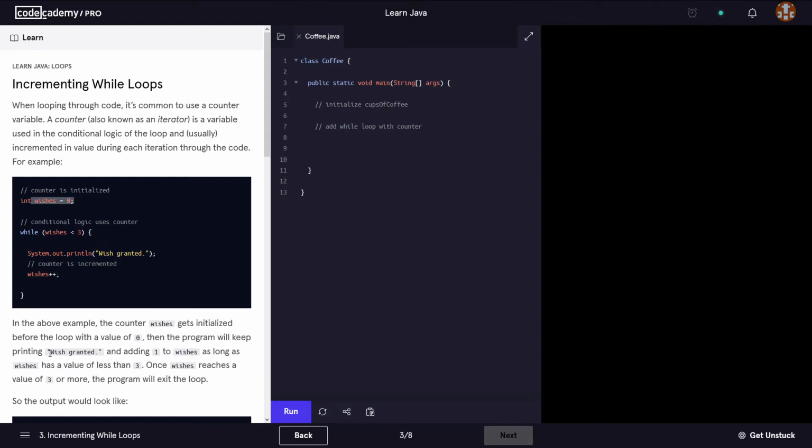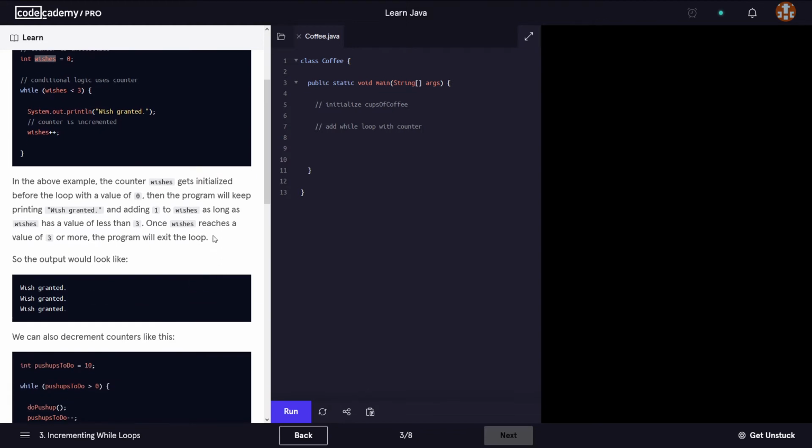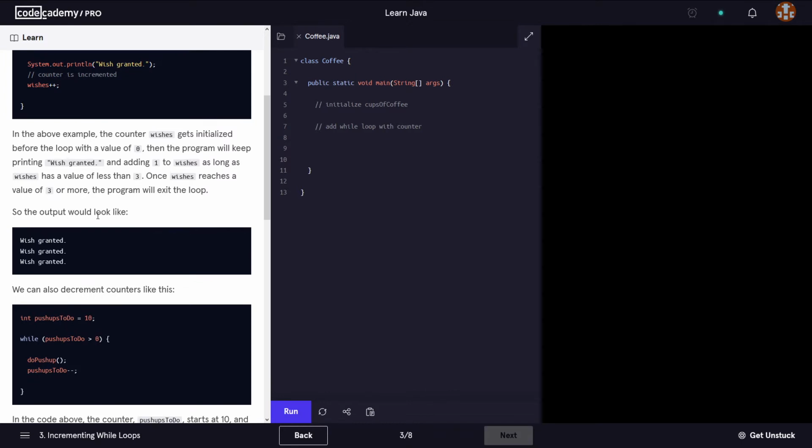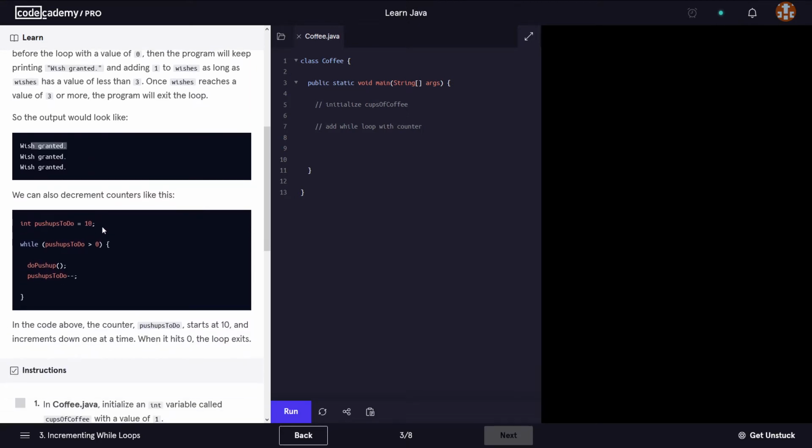Then the program will keep printing wish granted, adding 1 to wishes, so adding 1 to this variable, as long as wishes has a value of less than 3. Okay, once wishes reaches a value of 3 or more, the program will exit the loop. So the output would look something like this: printing wish granted 3 times on the screen.